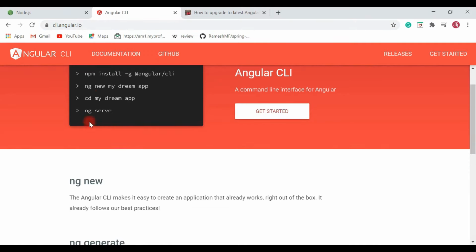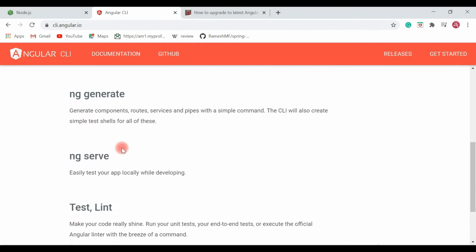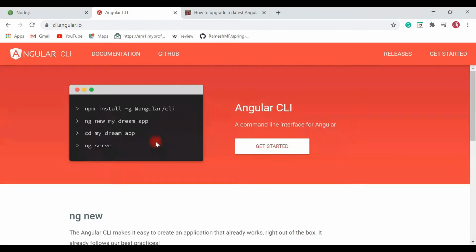Now head over to the Angular CLI official website. Look here, a couple of commands. You can use ng new followed by the project name to create an Angular application, and you can use ng serve to start the Angular application on the development server. If you want to know more about the commands, you can read the description over here. Alright guys, let's use ng new followed by the project name to create the Angular application. Let's head over to the command line prompt.